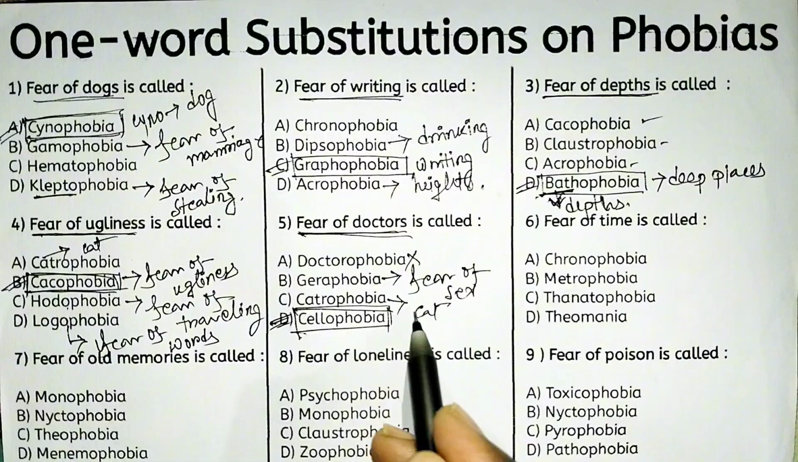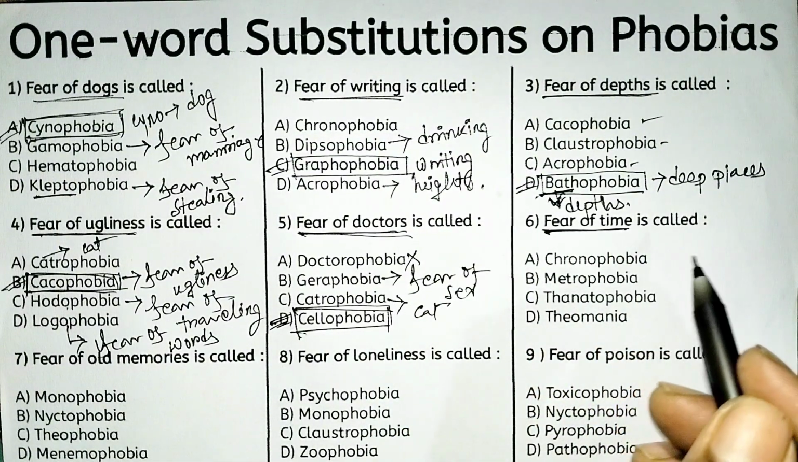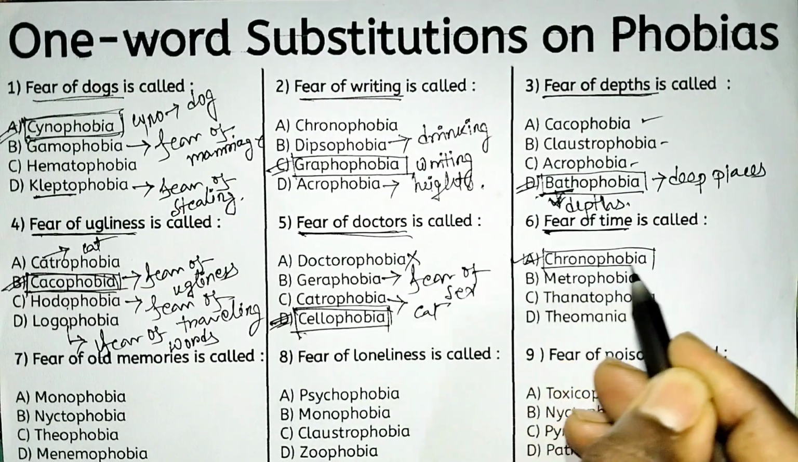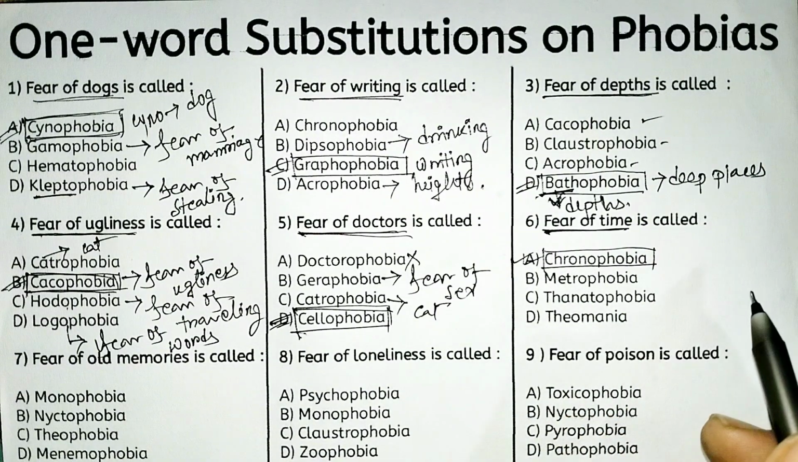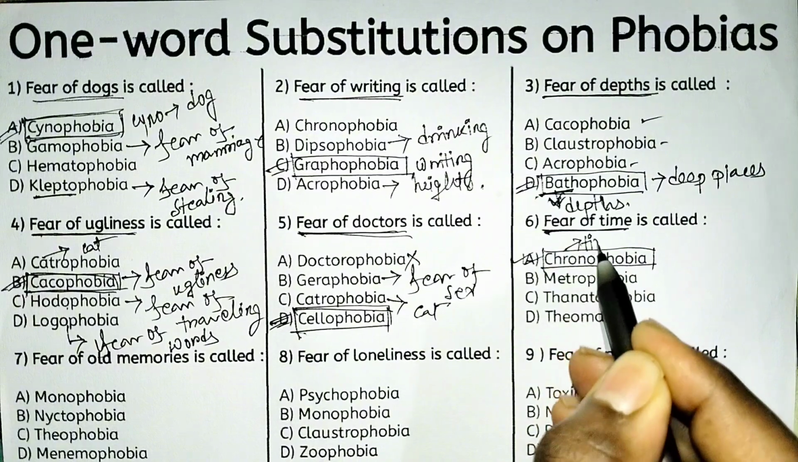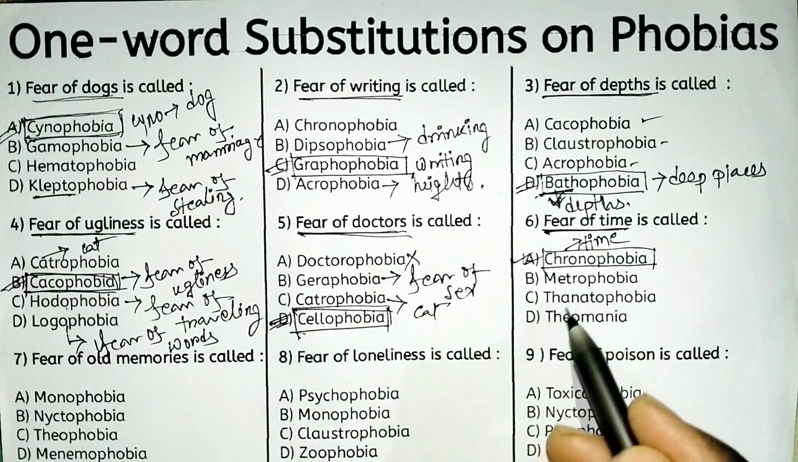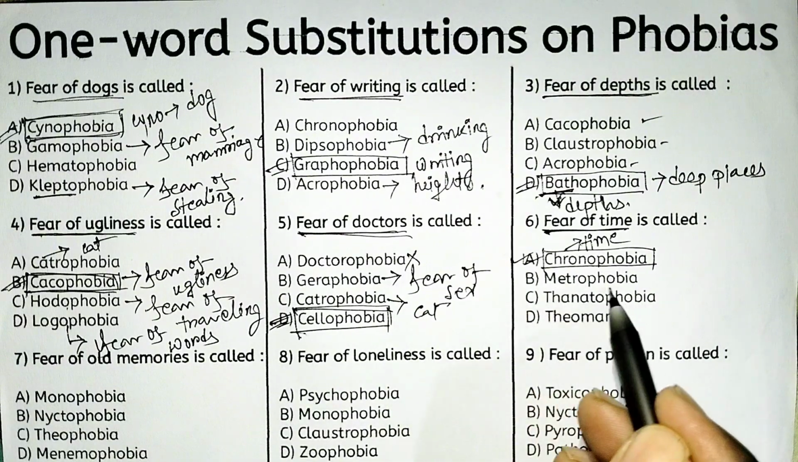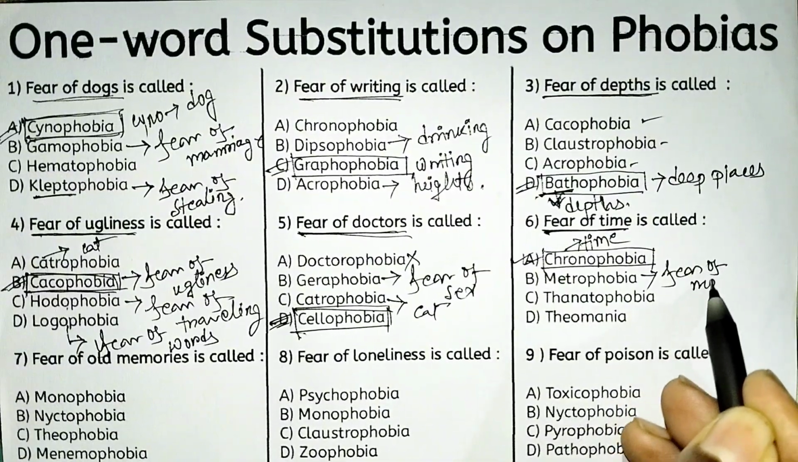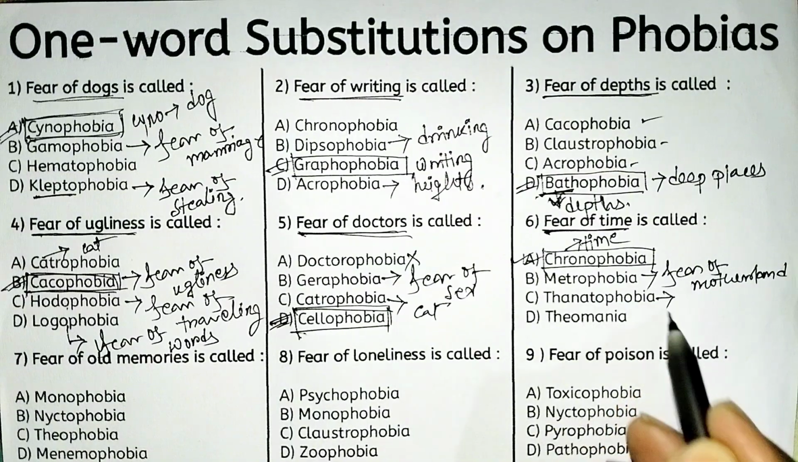Next, fear of time. What is called fear of time? Fear of time is called option A, that is chronophobia. I think you have heard the term chronology. So chronology suggests time. So chrono means time, and phobia means fear of time. Understand? Very good. Next, metrophobia. Metrophobia suggests fear of motherland. Thanatophobia suggests fear of death.